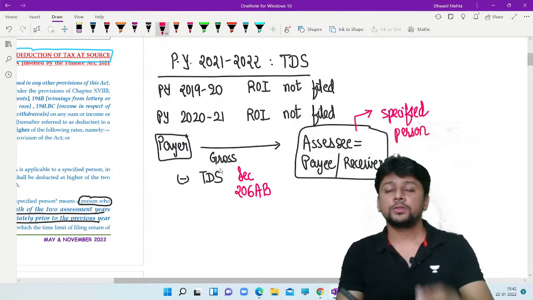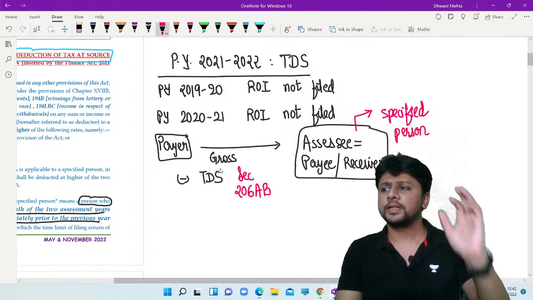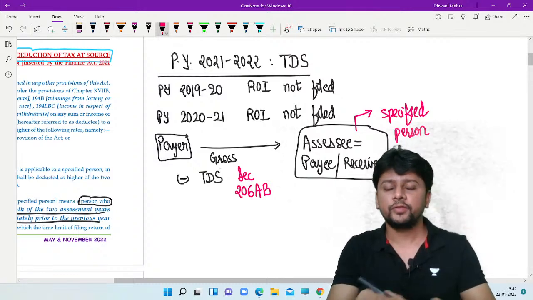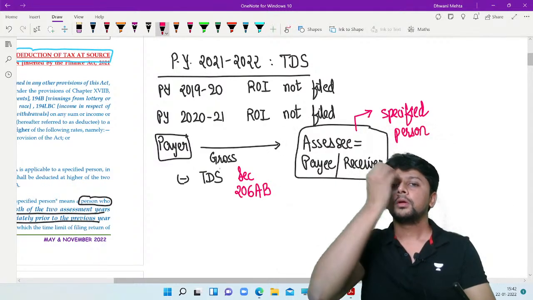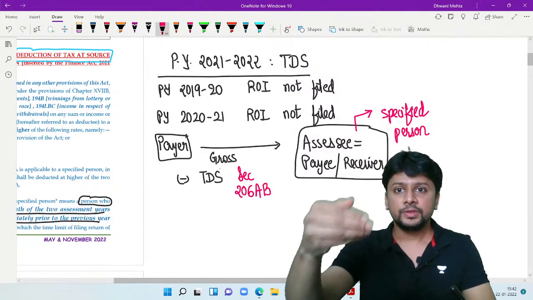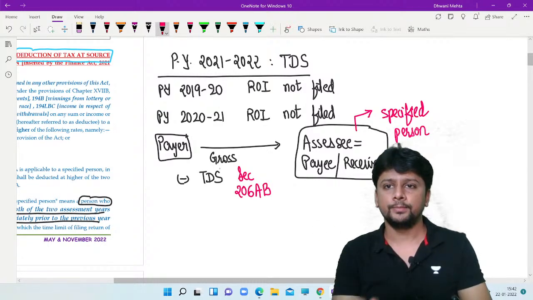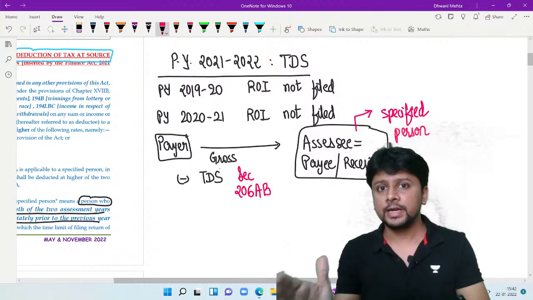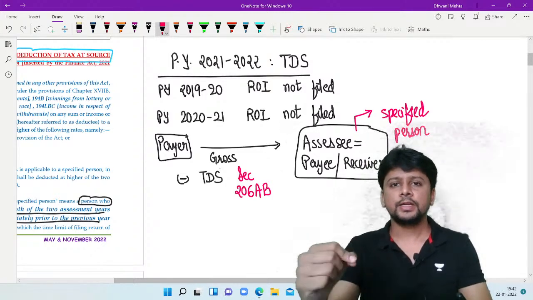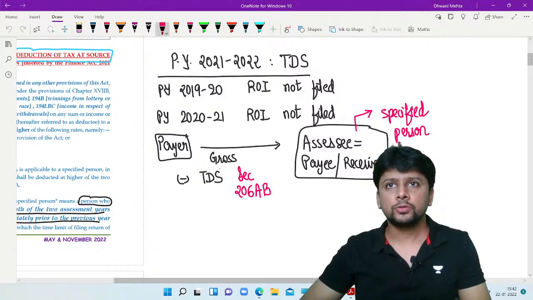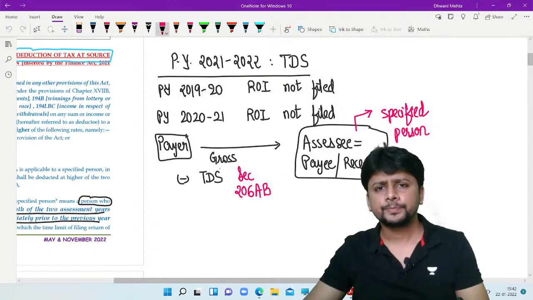This receiver who has not filed a return gets penalized. Now this person will have to ensure that at least for this current year, that is 21-22, he files a return. He suffers higher TDS. Higher the TDS, more tax will be deducted at source and deposited with the government.